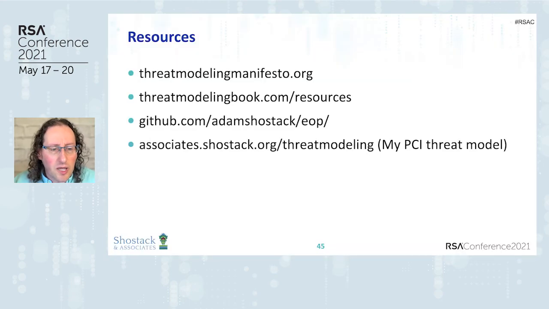I want to close out with some resources. Again, the manifesto, my threat modeling book website has a set of free resources. There's Elevation of Privilege links and copies of it on GitHub. Last but not least, on associates.showstack.org/threat modeling is a copy of a white paper I did freely, no reg wall, that shows this PCI threat model that we've been talking about.